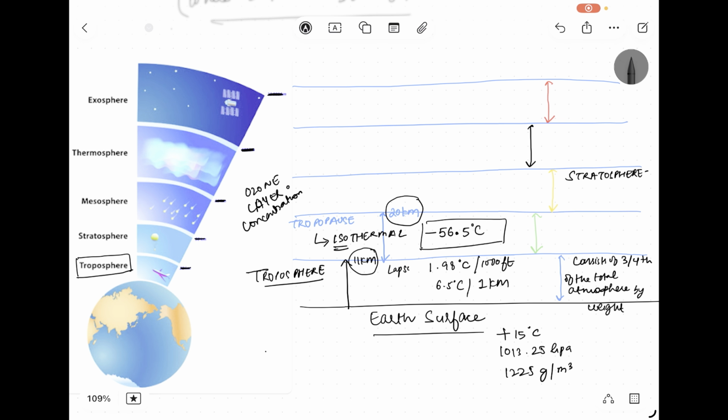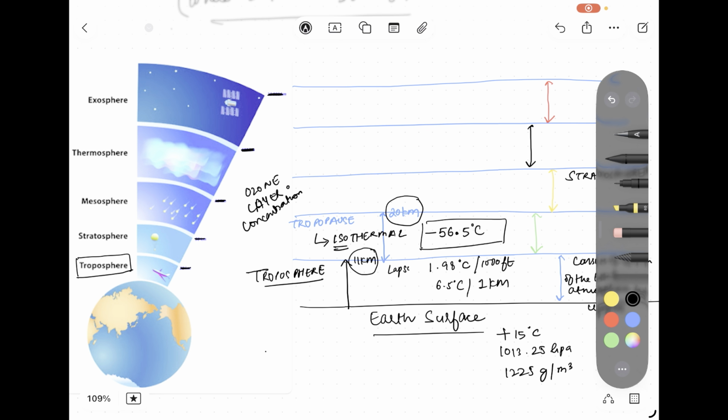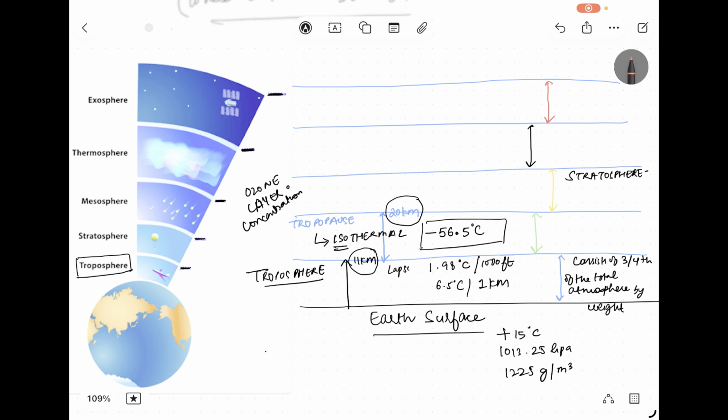Because of the ozone layer concentration, the temperature starts to rise per 1000 feet. So this is very important. Here the temperature starts to increase by plus 0.3 degrees Celsius per 1000 feet or 1 degree Celsius per kilometer. And why does the temperature increase? Because there is ozone layer concentration somewhere between 20 to 25 kilometers.